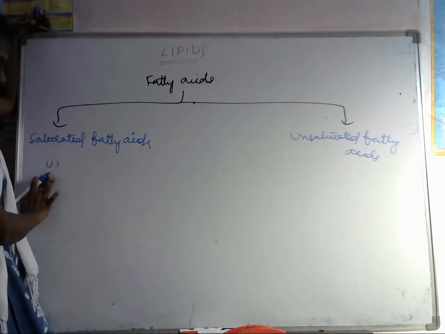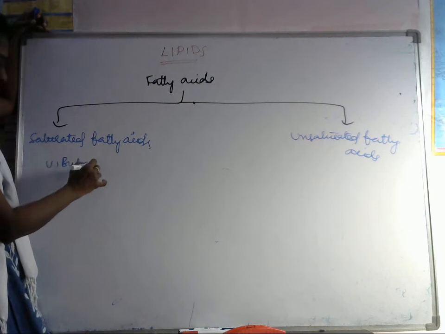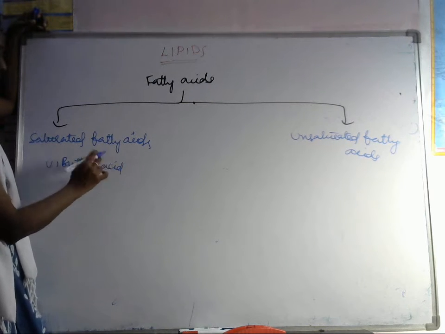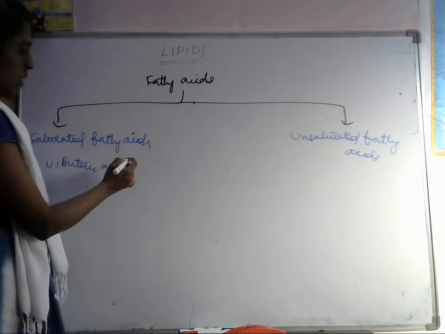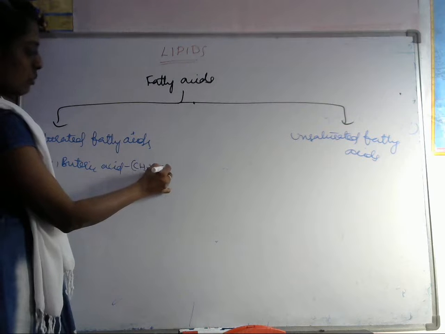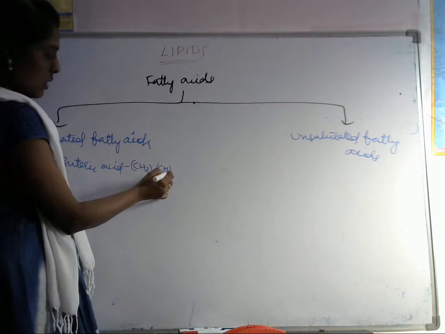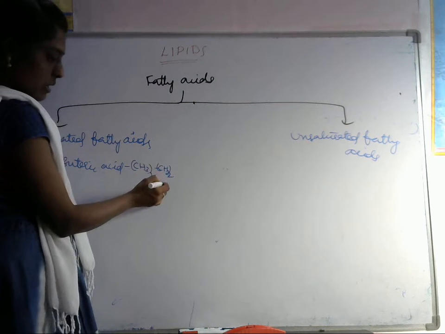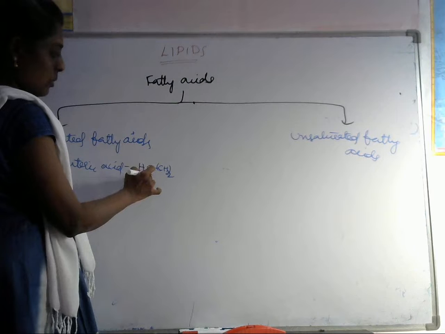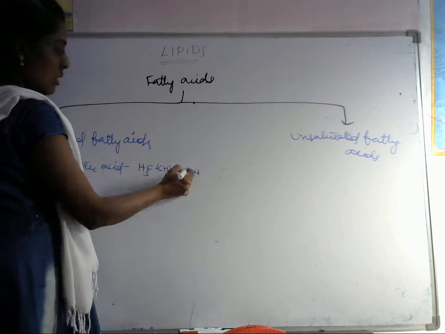Butyric acid is a saturated fatty acid which contains CH3, then CH2 taken twice, and then the COOH group. Example, butter.